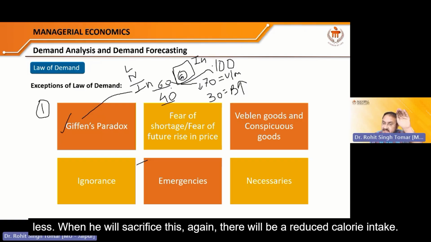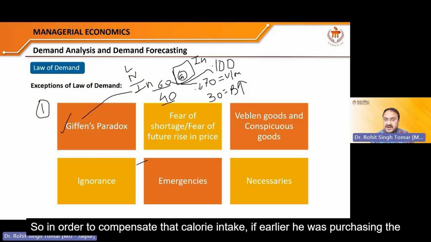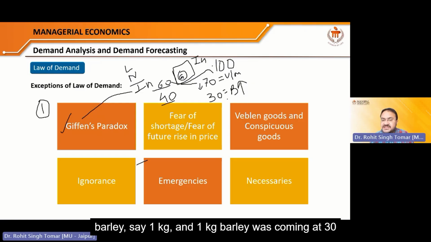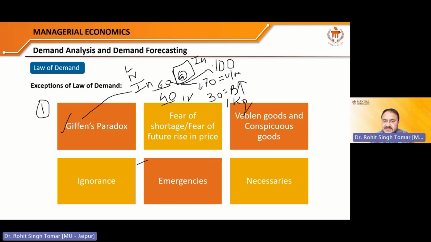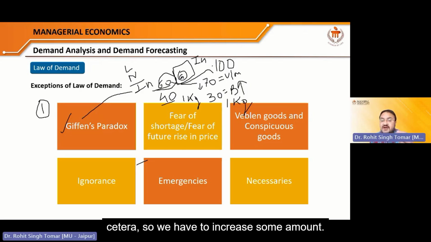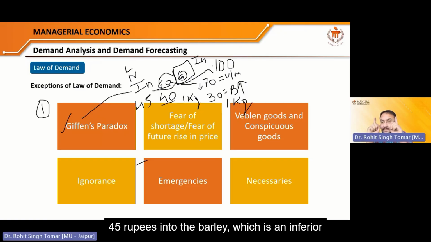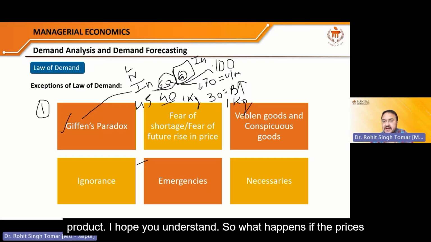When he sacrifices this, again, there will be a reduced calorie intake. So in order to compensate for that calorie intake, if earlier he was purchasing 1 kg of barley, and 1 kg of barley was coming at 30 rupees, now 1 kg of barley is coming at 40 rupees. But that 1 kg is not enough now because he has sacrificed 10 rupees from the mutton, chicken, etc. So he has to increase some amount. Say 100 grams more barley he will purchase. Therefore, he will end up spending say 45 rupees on the barley, which is an inferior product. I hope you understand.